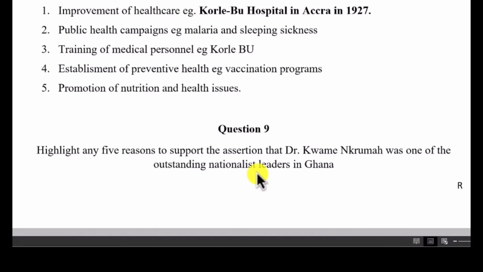So you have to go and look at the activities of Nkrumah and pick and choose which of them do you think made him outstanding.